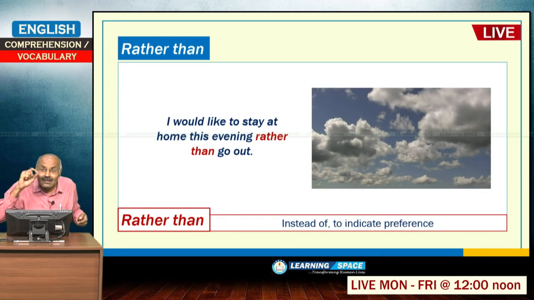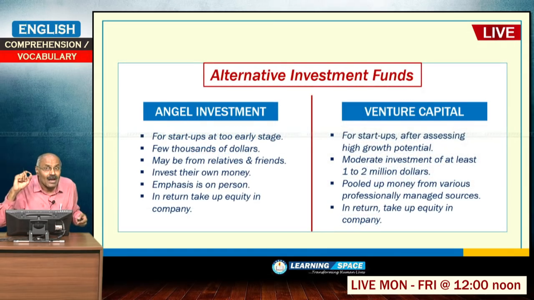Then "rather than" basically means instead of, to indicate preference; I gave one example. At the same time, we deliberated several times about angel investment and venture capital. So, these are examples of alternative investment funds.